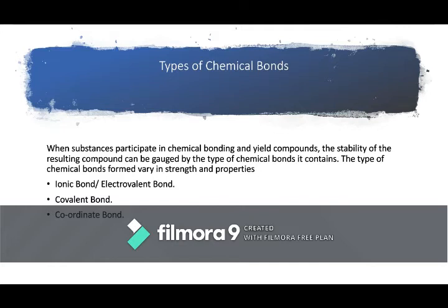Now, let us discuss the types of chemical bonds. First, we are going to discuss the ionic bond, which is also called electrovalent bond. The second one is covalent bond, the third one is coordinate bond, and the fourth one is hydrogen bond. But we are not interested in coordinate bond nor hydrogen bond. We will be studying only ionic bond and covalent bond.